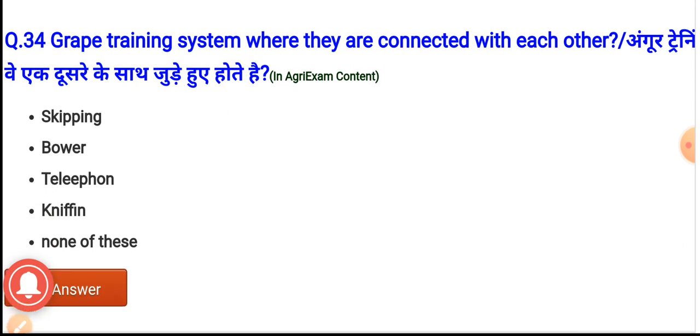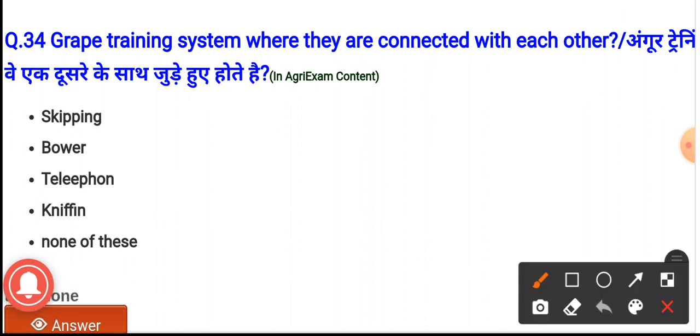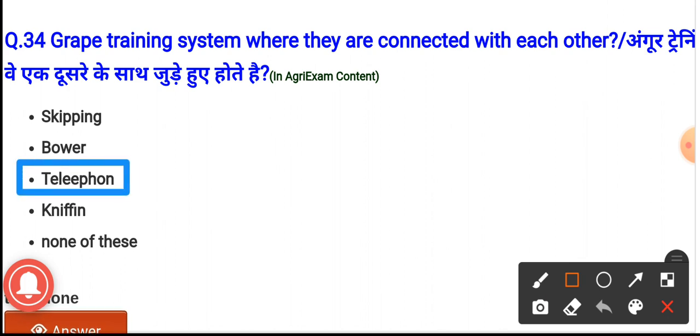The options are skipping, bower, telephone, sniffing, none of these. And the correct option is telephone. It is the grape training system where they are connected with each other.